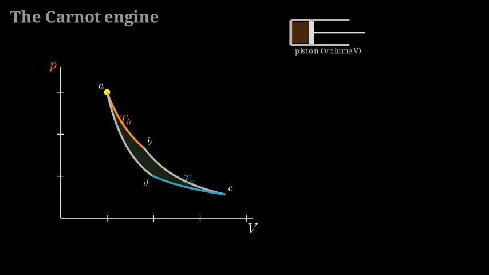Four strokes, 2 at constant temperature, 2 with no heat at all. And the area trapped inside the loop is exactly the net work W.